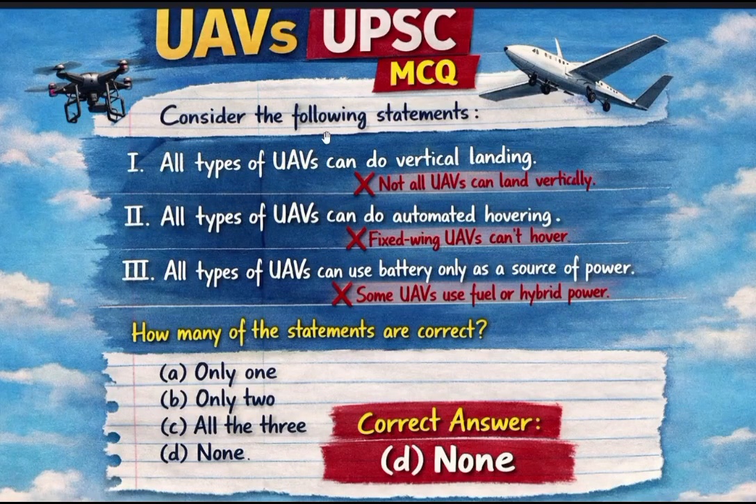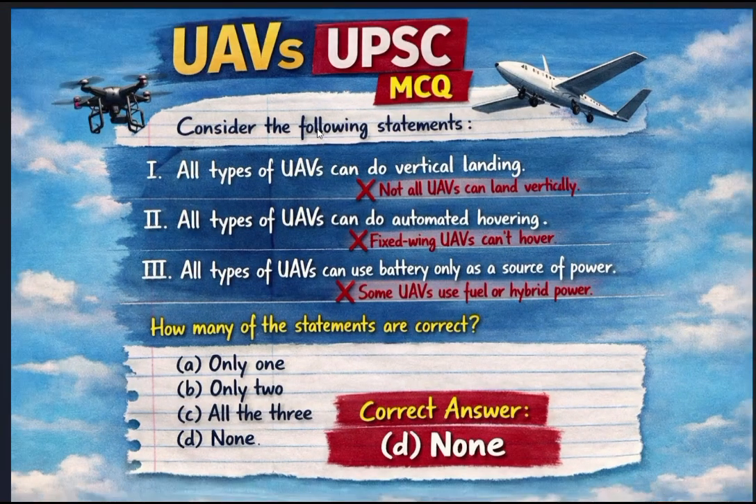Here, guys, is one of the questions related to UPSC 2025. This question is related to science and tech. Consider the following statements regarding unmanned aerial vehicles. First, all types of unmanned aerial vehicle can do vertical landing. Not all unmanned.